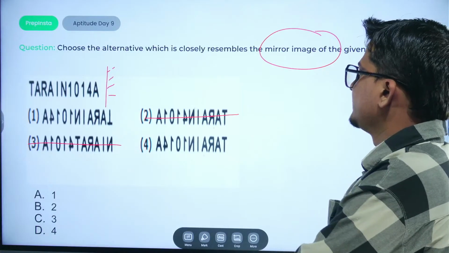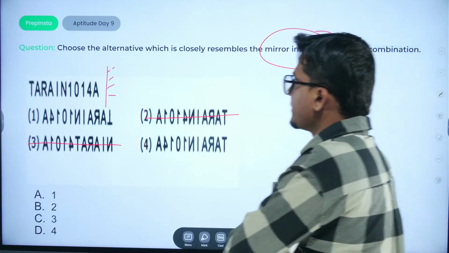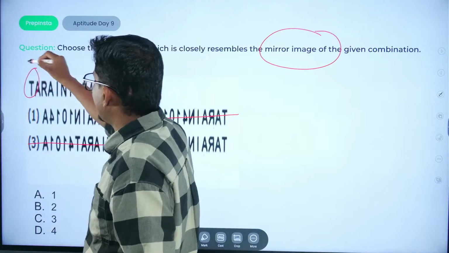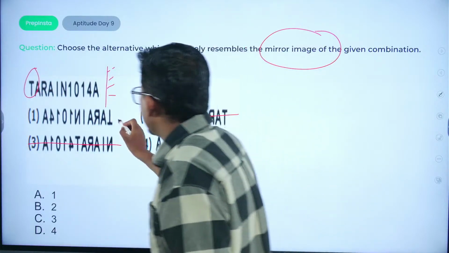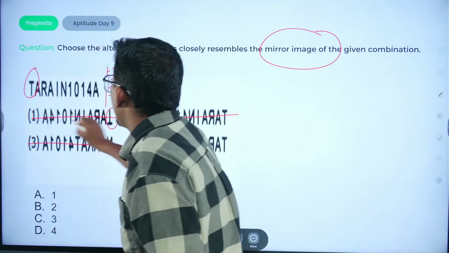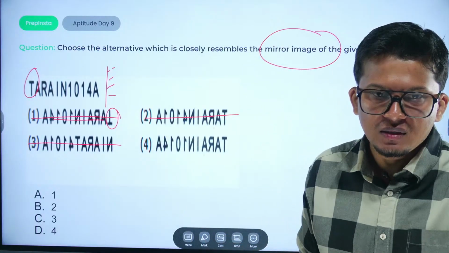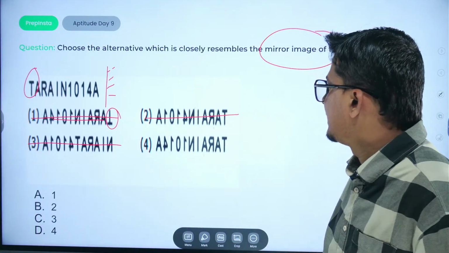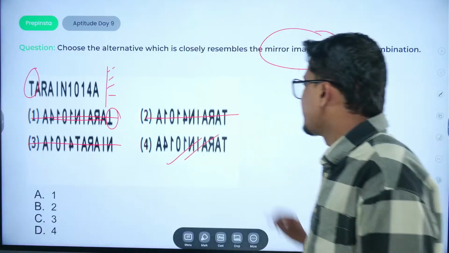What would be the answer? The change would be horizontal only. So let us evaluate for the T. There is an upside down, so this option would be eliminated. Only option 4 would be the right answer. Option number 4 would be the right answer.